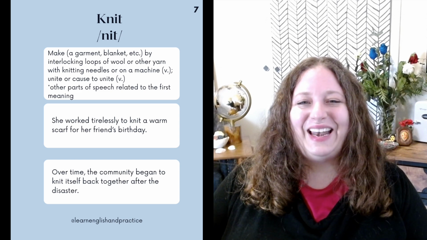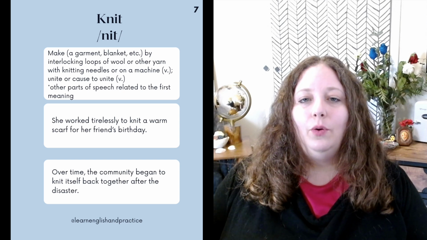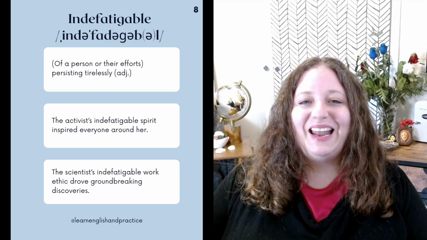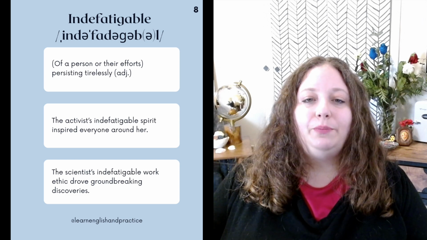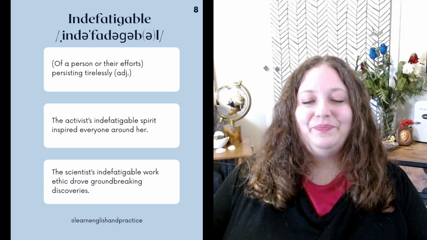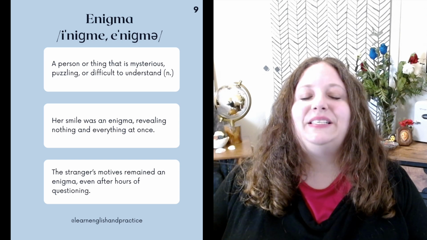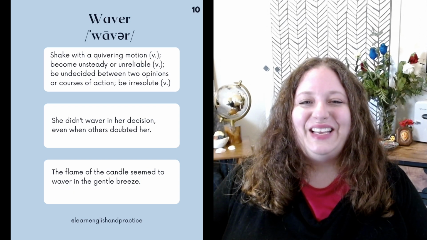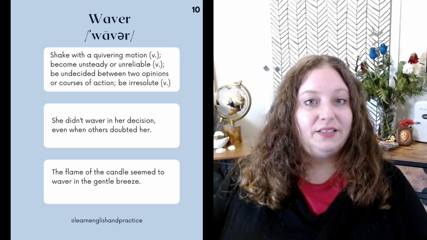Knit means to make a garment out of wool or to unite or cause to unite. Indefatigable is when referring to a person, persisting tirelessly. Enigma is mysterious, puzzling, or difficult to understand. Waver is to shake or quiver, to become unsteady or undecided.